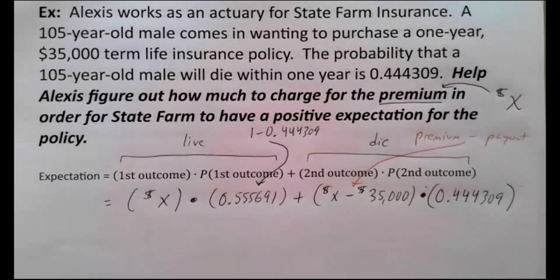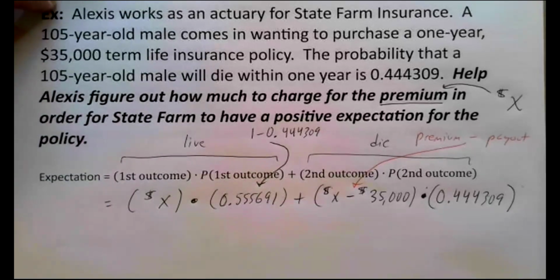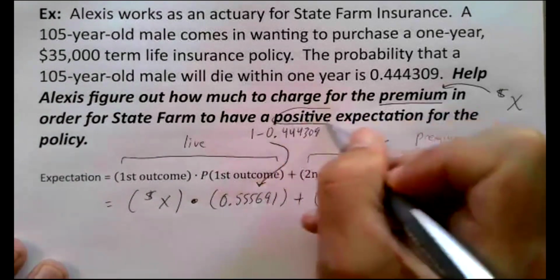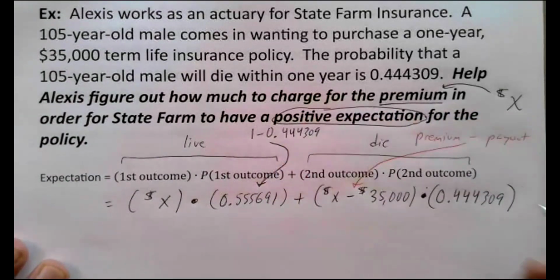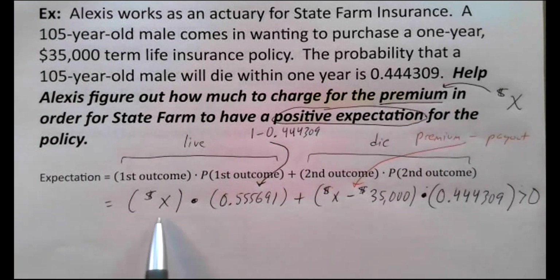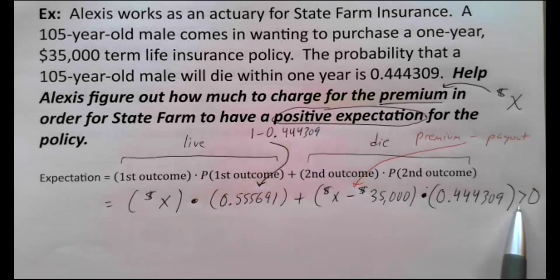And no, this is a lot, and this is not an easy problem, but that's the expectation using X as our premium. And what do we need this to be? We need this to be a positive answer. We're trying to make this a positive answer. Positive means greater than 0. Actually, we have an inequality that we're trying to solve now. This whole thing needs to be greater than 0. What does X need to be for this whole thing right here to be greater than 0? We need to go solve this inequality. Positive means bigger than 0.